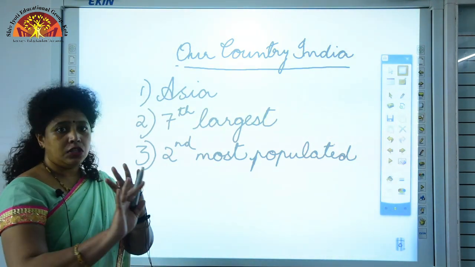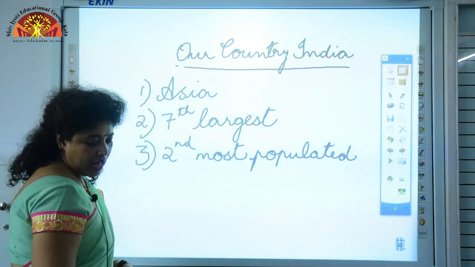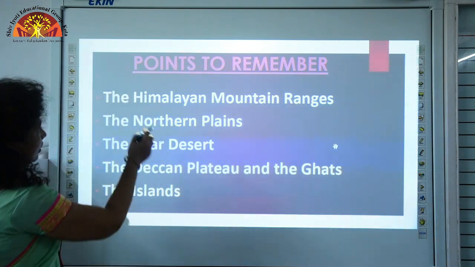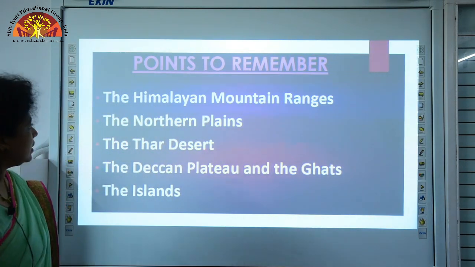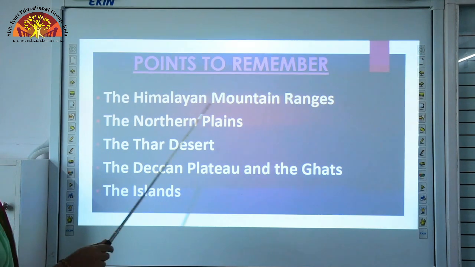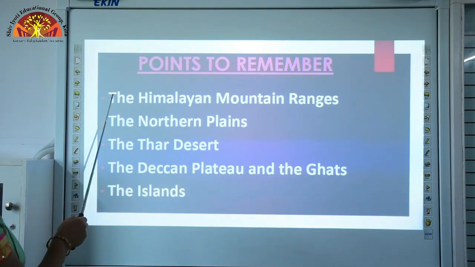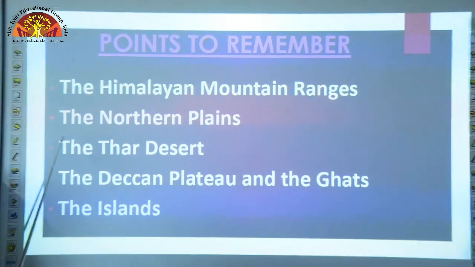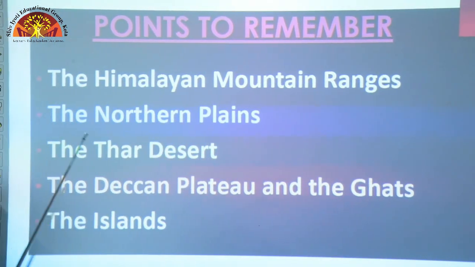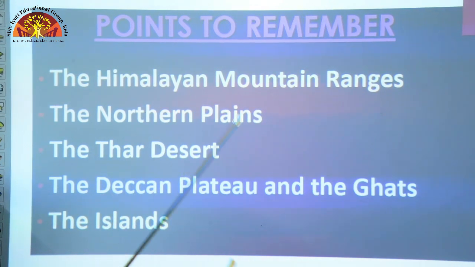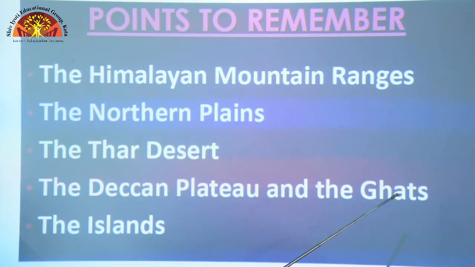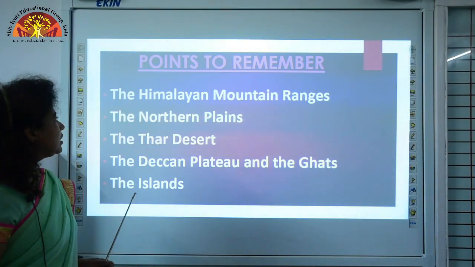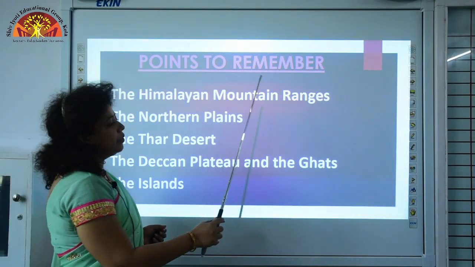So, based on these different landforms, our country is classified into the Himalayan mountain ranges. Okay. First, because where there are plenty of mountains, it is the Himalayan mountain ranges. Then it is classified into the northern plains, then the Thar desert, the Deccan plateau and the Ghats, and finally the islands. Okay. We shall now start with the Himalayan mountain ranges.